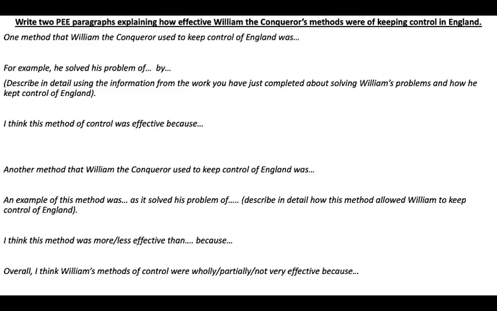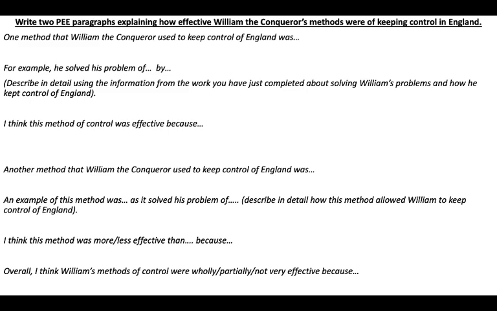So using all of the information that you have collected from the other two methods of control and from the Feudal System and Domesday Book, what you're going to do now is write 2 PE paragraphs explaining how effective William the Conqueror's methods were of keeping control in England.